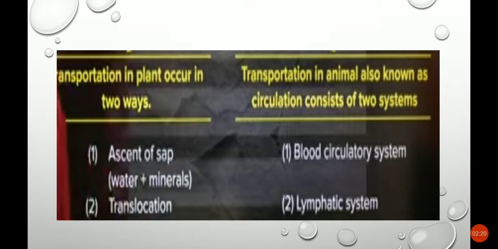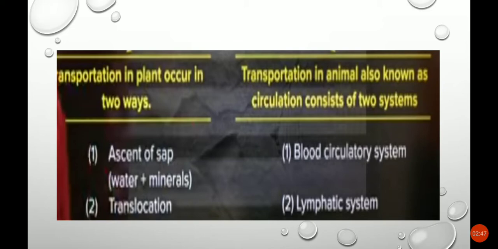As you all learnt about this xylem in the last classes. So in the xylem, this water and minerals are transported through the roots, and it goes to the stem and rest of the plant parts. So that is through xylem.